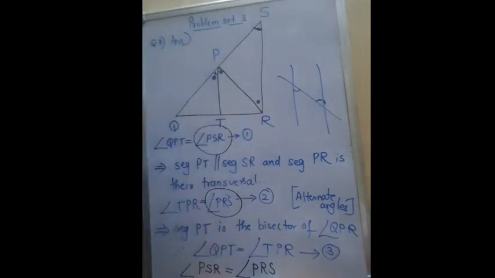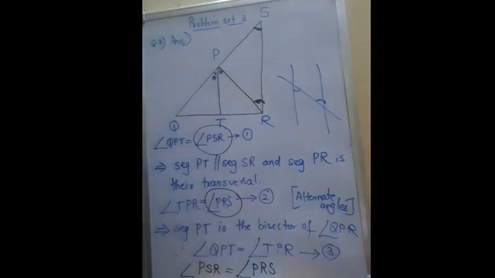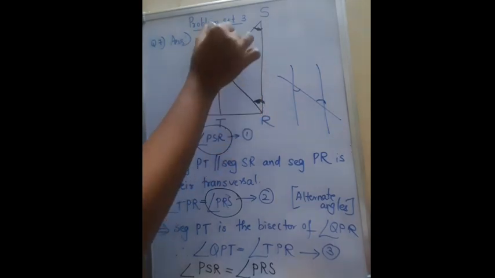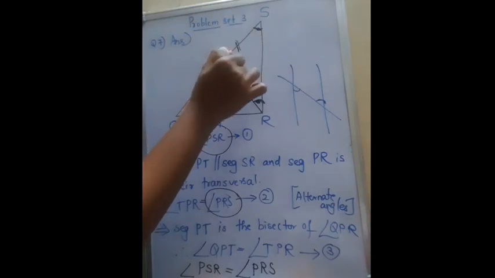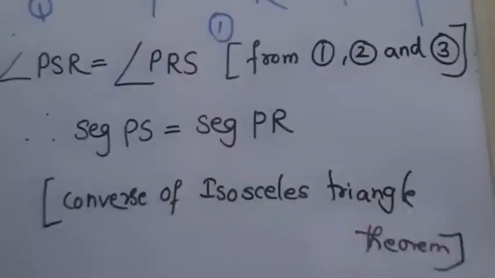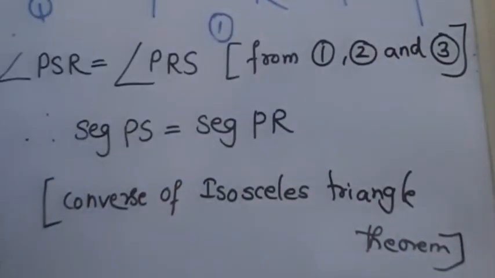Angle PRS means this angle. Therefore, according to the converse of the isosceles triangle theorem, the side opposite to this angle is this side, and the side opposite to this angle is this side. Therefore, we get PS is equal to PR, since PSR is equal to PRS from equations number 1, 2 and 3.